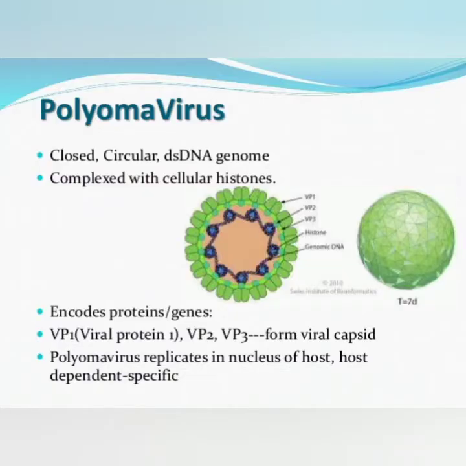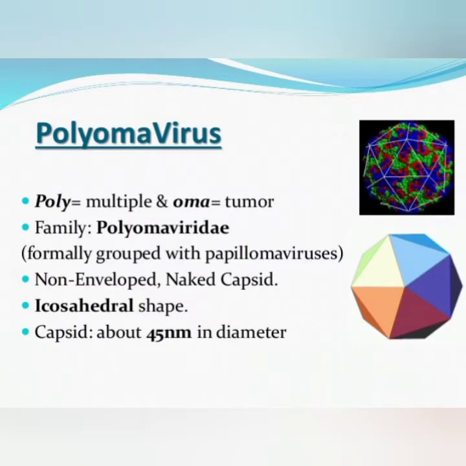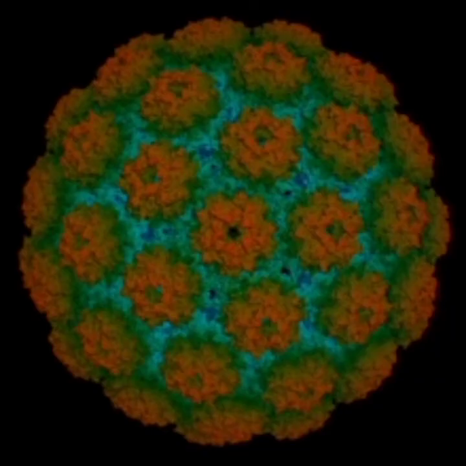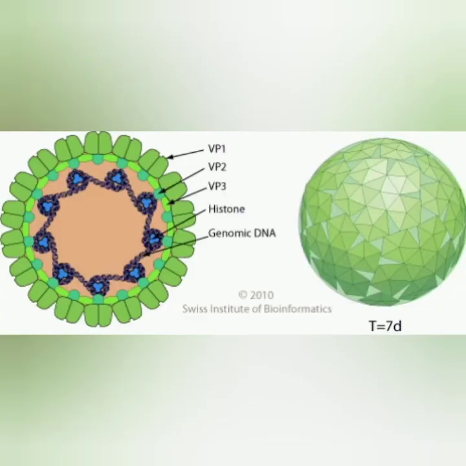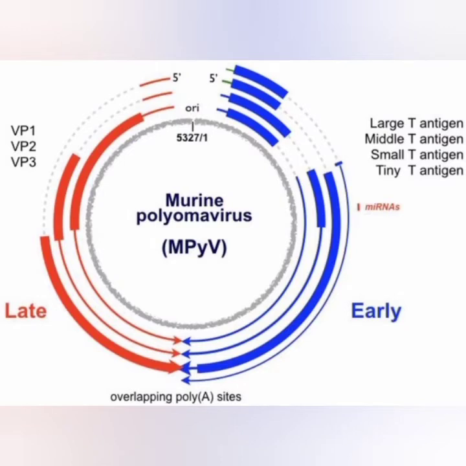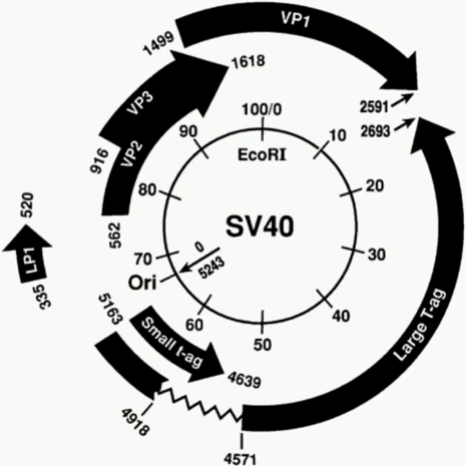Next, let's go on to the next family, that is Polyomaviridae, and let's talk about polyomavirus. Polyomaviruses are small non-enveloped DNA viruses and the major capsid protein is 72 pentamers. The total genome is 5 kilo base pairs and each particle is about 40 to 50 nanometers in size. It mainly includes three types: mouse polyomavirus, SV40 and human polyomavirus. Mouse polyomavirus was isolated from AK mice and causes leukemia in hamsters. SV40 was discovered in rhesus monkey kidney cells and causes sarcoma. And these oncogenic DNA viruses induce primary brain and bone cancer.